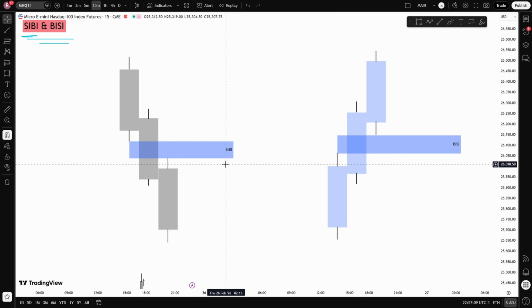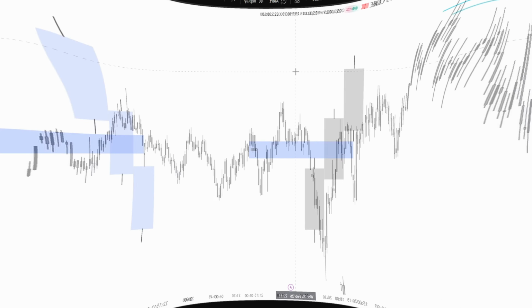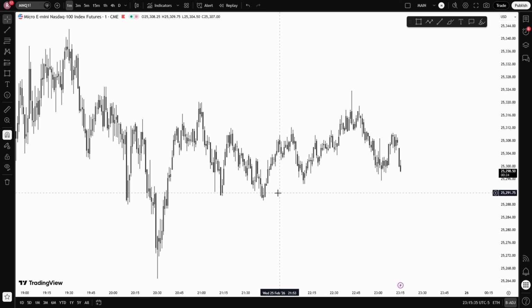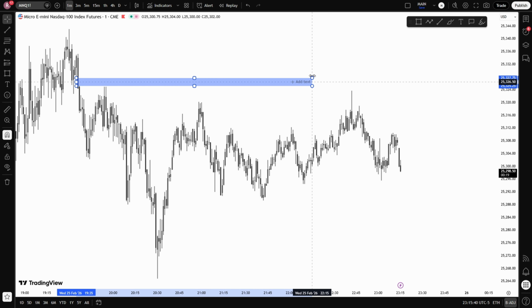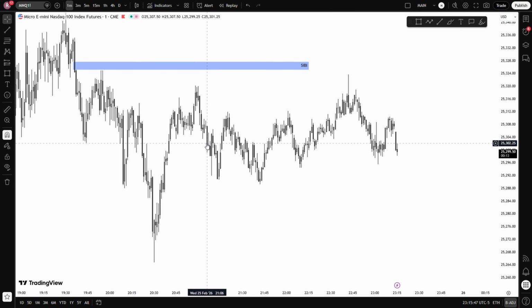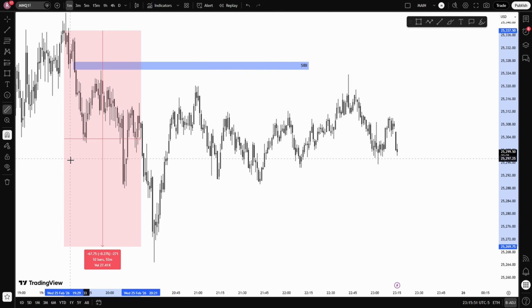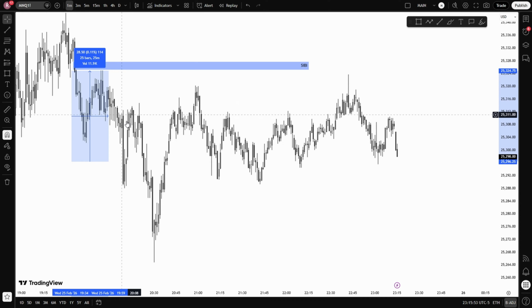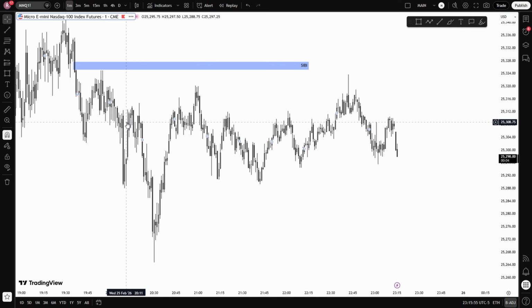They are simply different names describing the same concept of fair value gaps, just from the perspective of which side of the market was aggressive. So if we look at this price section right here, we can see a bearish fair value gap form. In this case, sell-side imbalance occurred and buy-side inefficiency was present. There was aggressive selling, but not enough buying to properly rebalance price. That creates a sell-side imbalance, buy-side inefficiency, which is simply a bearish fair value gap.